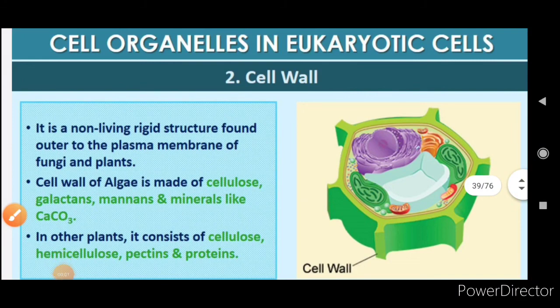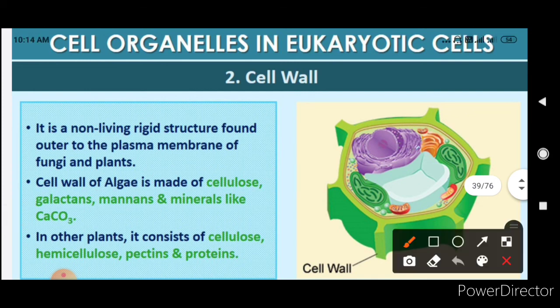Now we'll start with cell wall. So cell wall is nothing but a non-living rigid structure found outer to the plasma membrane of the fungi and plants. Cell wall of algae is made up of cellulose, galactans, mannans and minerals like calcium carbonate. In other plants it consists of cellulose, hemicellulose, pectins and proteins.